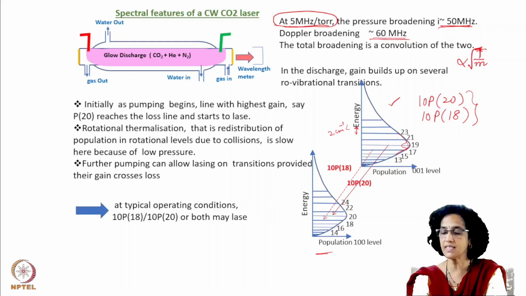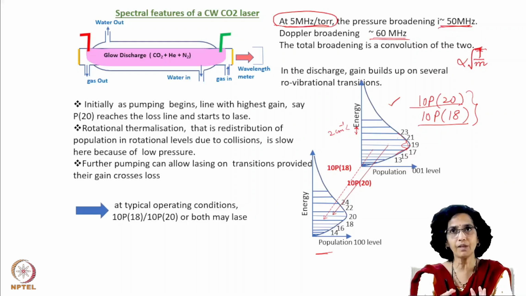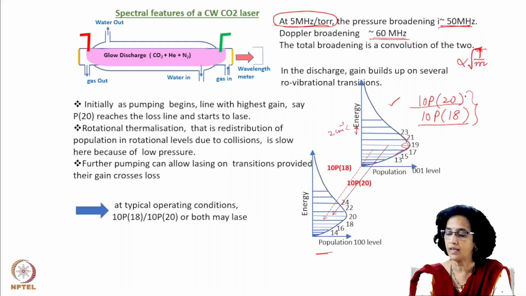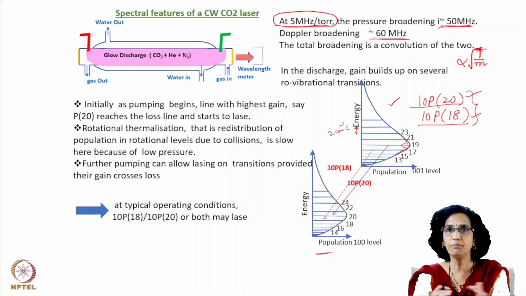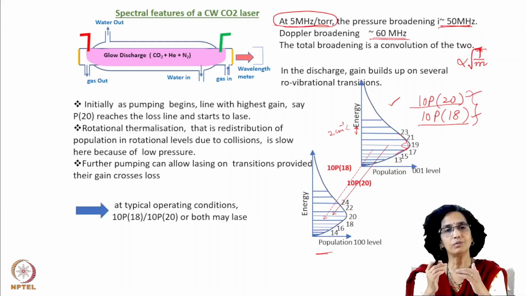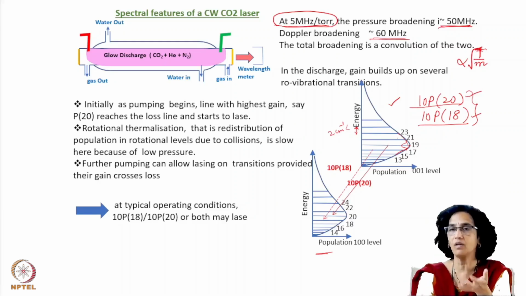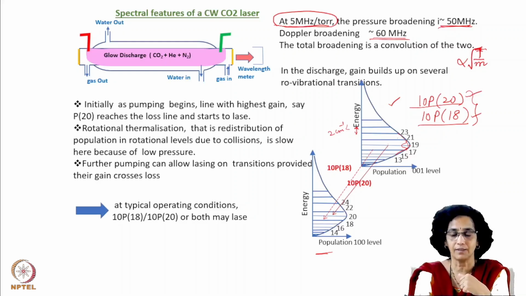And generally, it is seen that one of them continues to lase, and you get lasing on either 10P20 or 10P18. Sometimes there is a jump from one to another, and that can be attributed to some variations in the cavity length, etc., because of which the gain on one increases more than the other.